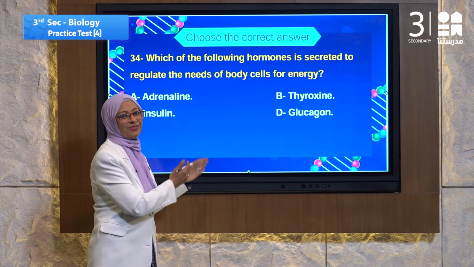Let's go to question number 37. After the birth of the fetus, what happens to the placenta? What are the functions of the placenta? The placenta is found inside the uterus. The placenta secretes hormones. The placenta provides nutrition for the embryo. Where does the placenta go after delivery? It will go out.